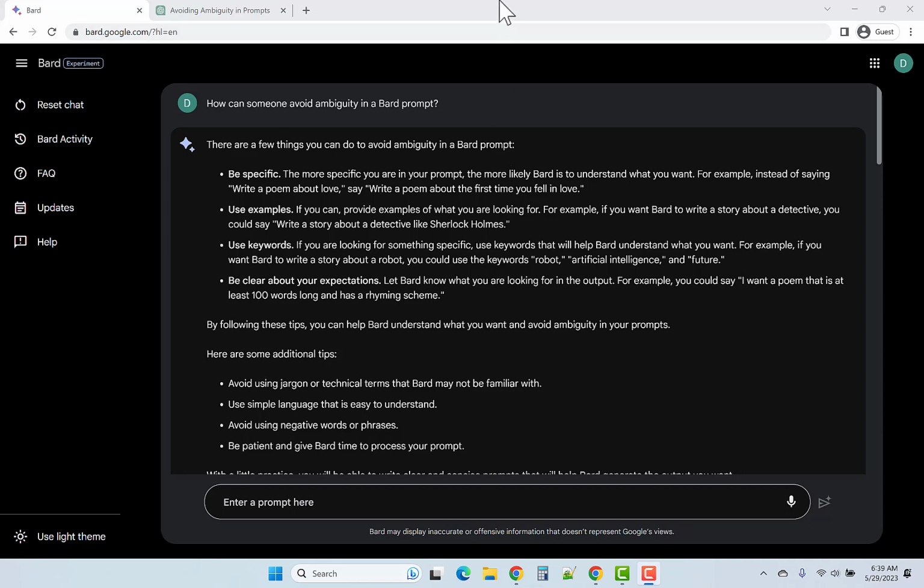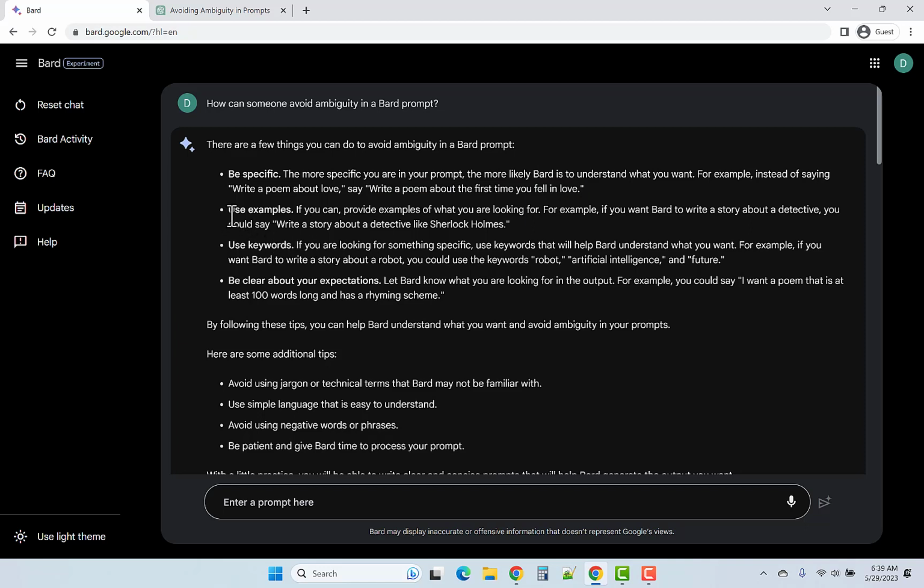How can we avoid ambiguity in our prompts? I posed this question to Bard and ChatGPT. Let's see first what Bard had to say. So first, be specific, and it gives an example. Instead of saying write a poem about love, it says write a poem about the first time you fell in love. That's more specific.